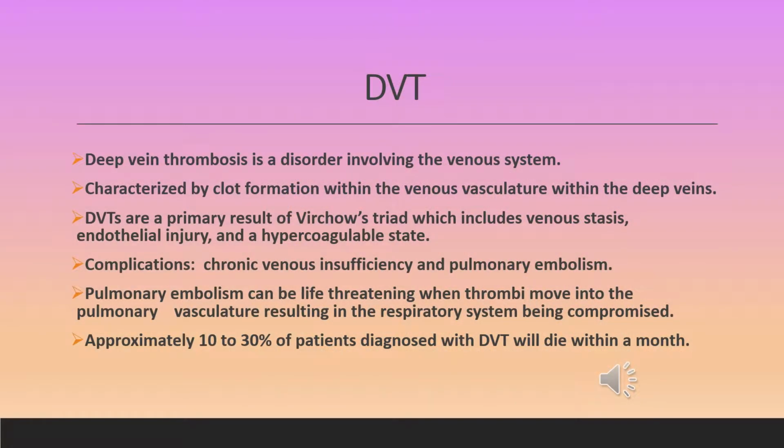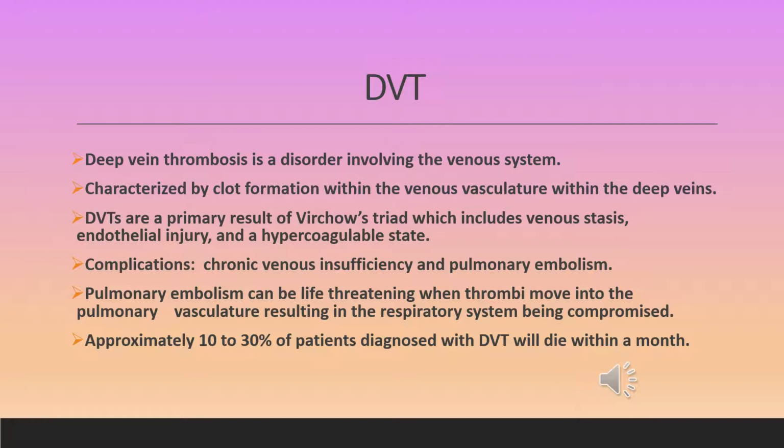Deep vein thrombosis is a disorder involving the venous system. It's characterized by clot formation within the venous vasculature, within the deep veins. DVTs are part of a triad which includes venous stasis, endothelial injury, and hypercoagulable states.